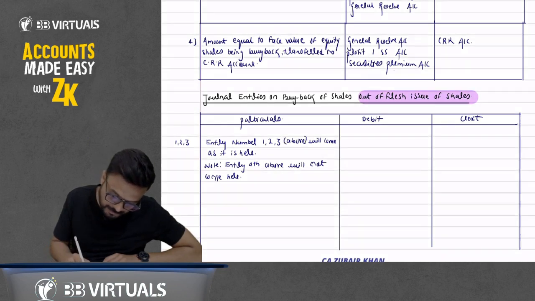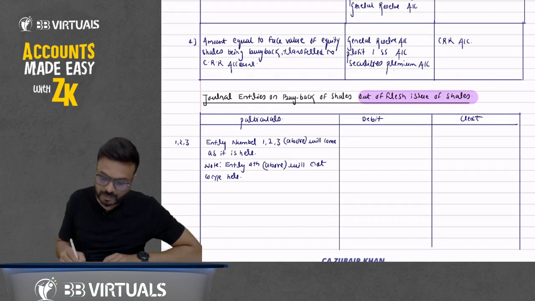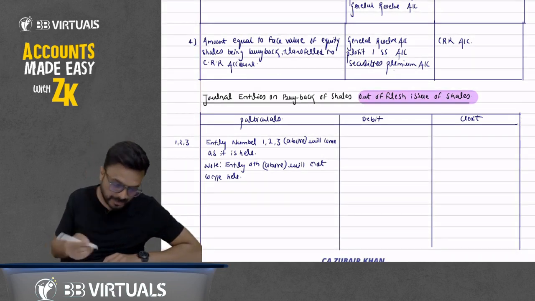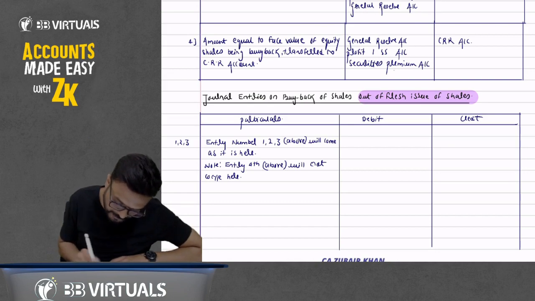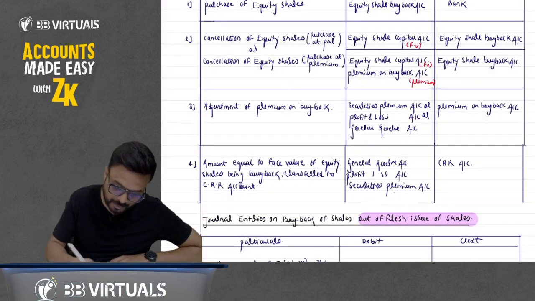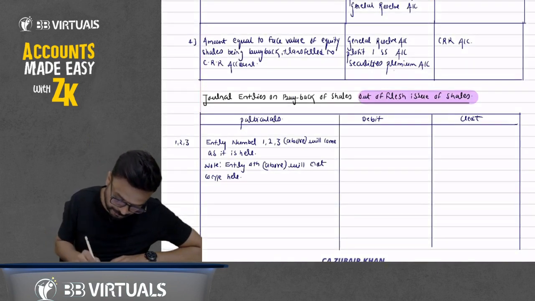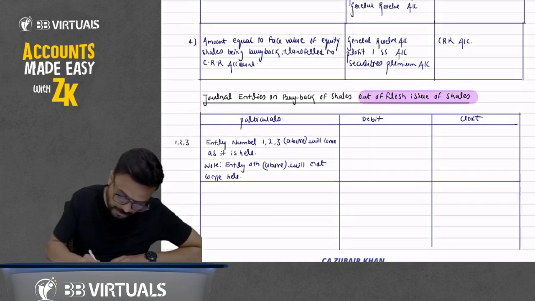The reason is that we are doing the buyback out of a fresh issue of shares, so there is no need to transfer to the CRR account. Now some additional entries will come. Now write down the first, second, third entries. These will come as it is, and then the fourth entry now.